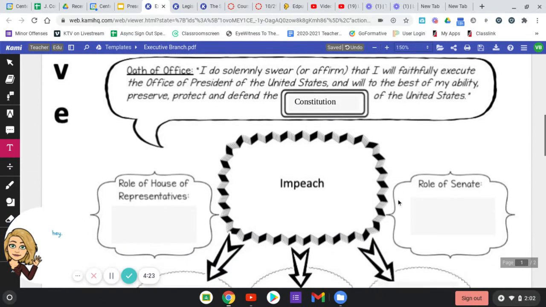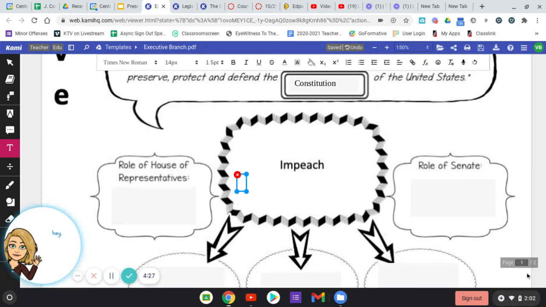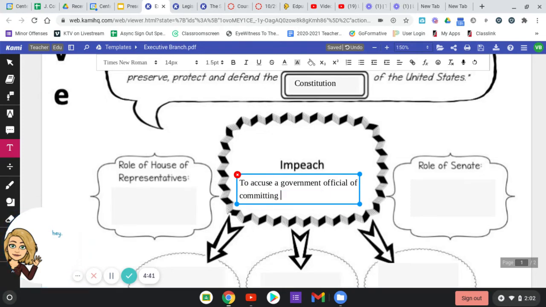All right. Now let's talk about impeachment. What does it mean to impeach someone? To impeach someone is to accuse a government official of committing a wrongdoing.